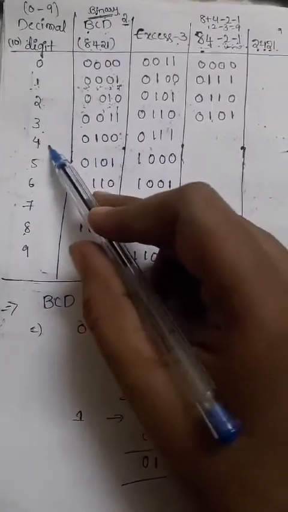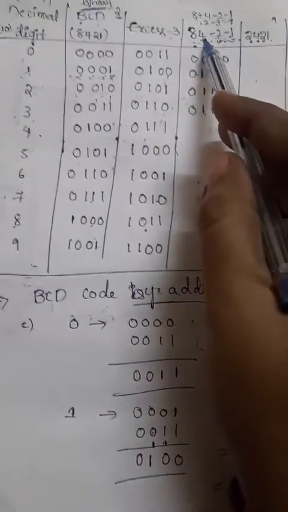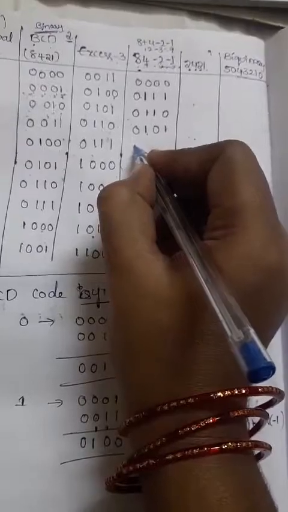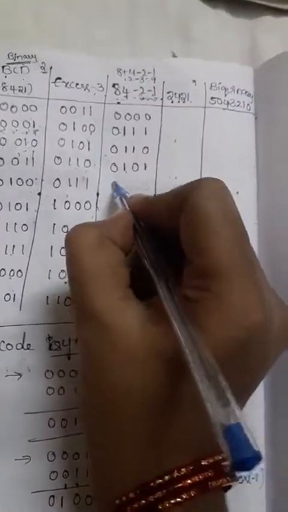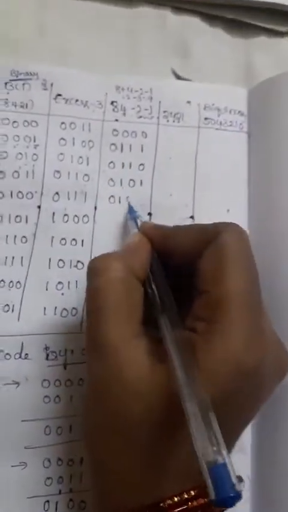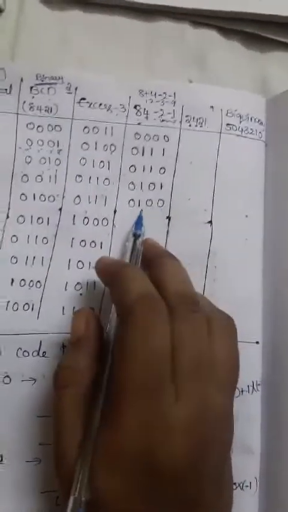What is the next one? 4. We need to get the value 4, right? So how to get 4? Here directly we have 4 itself. We need to write that in the 8 4 minus 2 minus 1 code. That means the remaining values will be zeros. So 8 will be 0, 4 itself is highlighted, and minus 2 and minus 1 will be zeros. Directly 4 into 1 is nothing but 4.